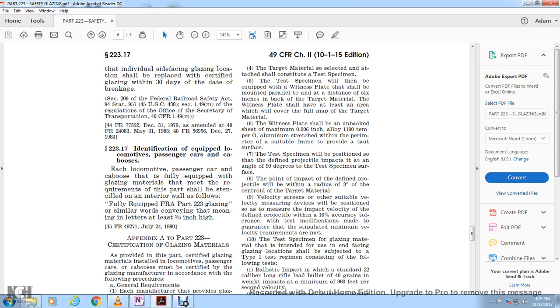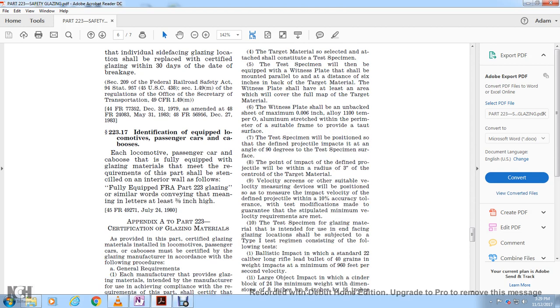10. The test specimen glazing material, in the intended end-facing glazing location, shall be subject to the Test 1 regimen consisting of the following testing.